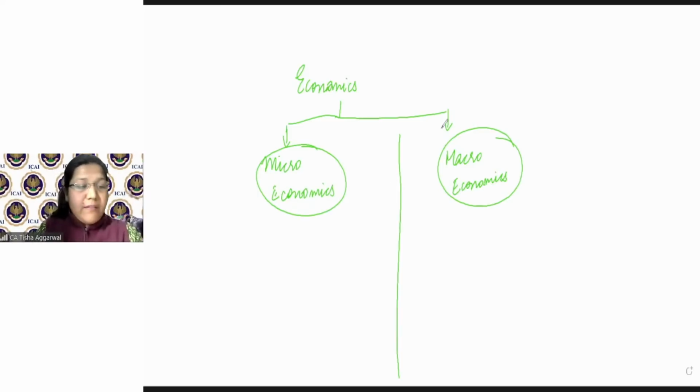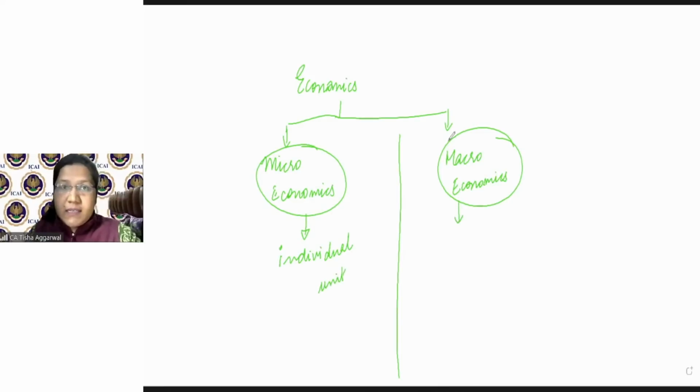Whenever we talk about microeconomics, it is the complete analysis of the individual unit. Whereas when I talk about macroeconomics, it is at the macro level, that means the aggregate level.